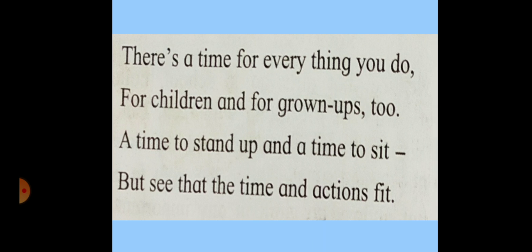Okay. In these four lines, the poet says that for children as well as for adults, there should be a time for everything. That means there is a time for adults and for children also to do everything. Okay, we can do everything at the proper time. Now we should even stand up and sit down at the correct time. And however, the poet says in the end that we should take care that the time and actions match.